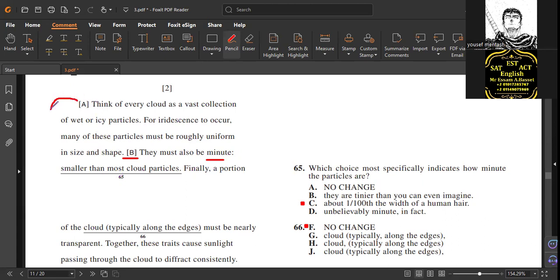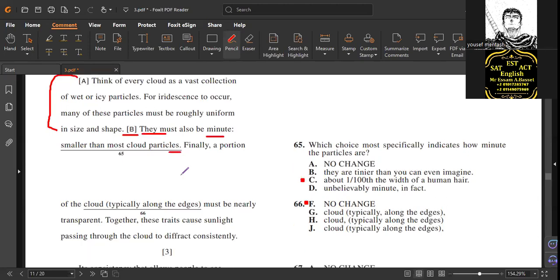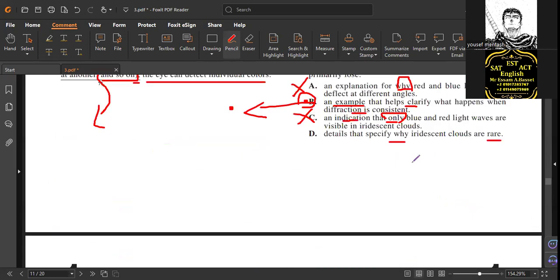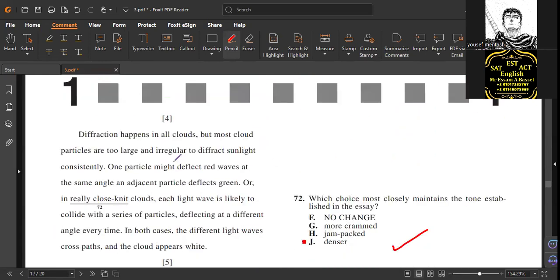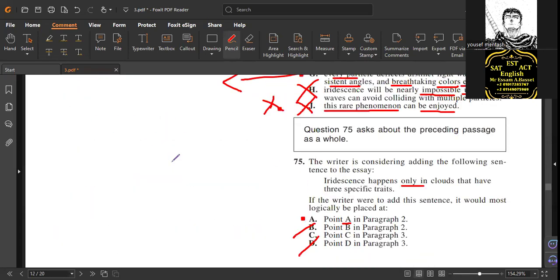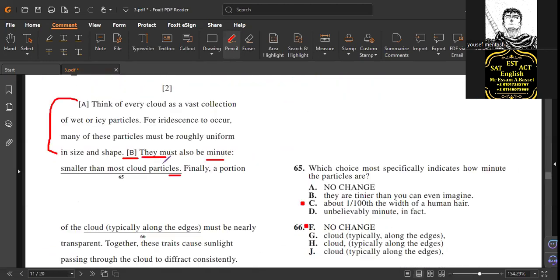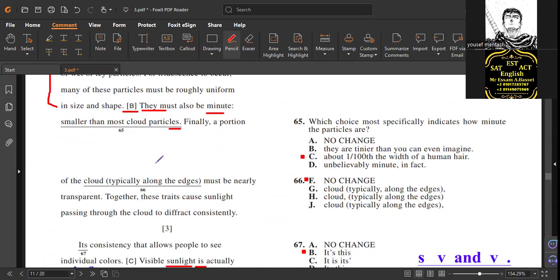So I must have found information related to the following, at least. Now I'm going to find it. He said the resistance happens only under specific traits. Of course, here. Some of the students say, look, these traits are mentioned in this paragraph only.